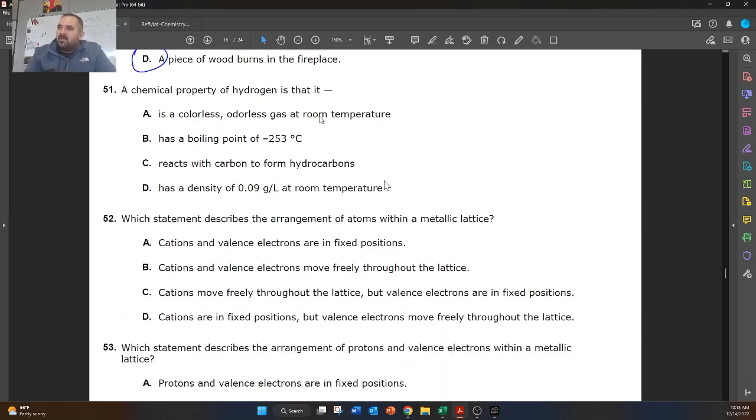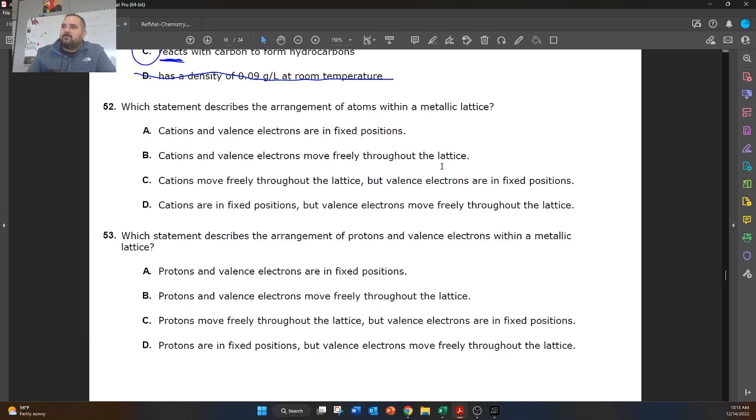A chemical property of hydrogen is that, so it doesn't really matter that it's hydrogen. What you're looking for here is a chemical property. So it's colorless and odorless, that's physical, has a boiling point of whatever, that's physical. So answer choice C uses the word reacts. Anytime you see the word reacts, just know that's a chemical change. And then density, that's also a physical property.